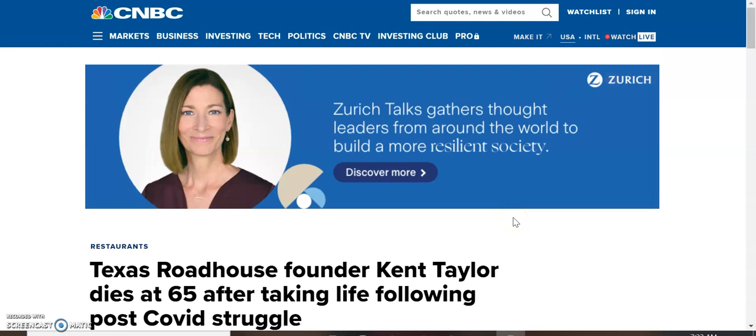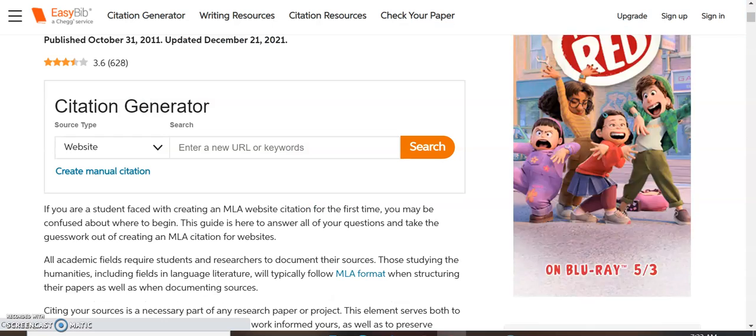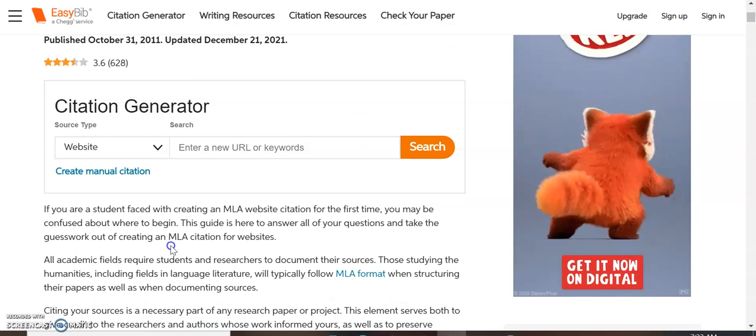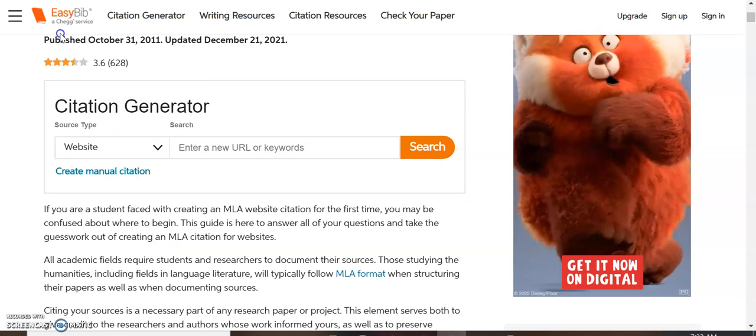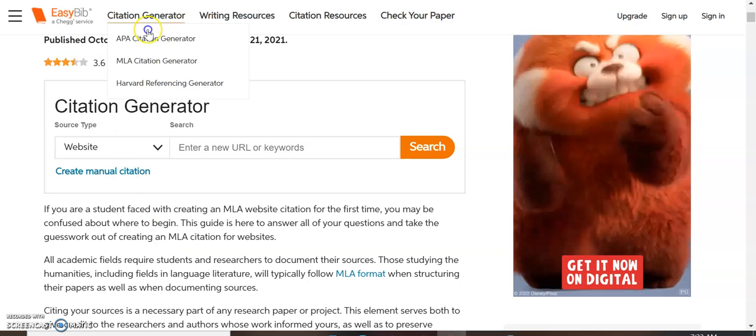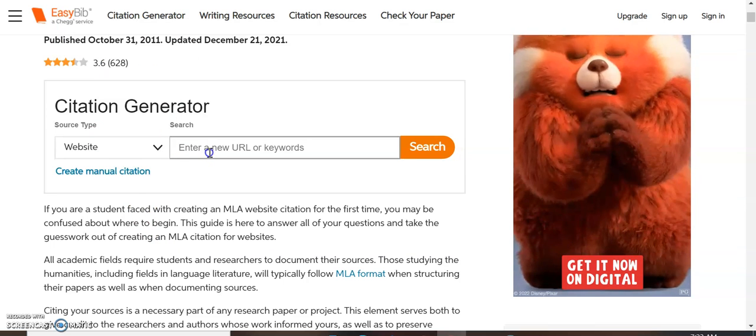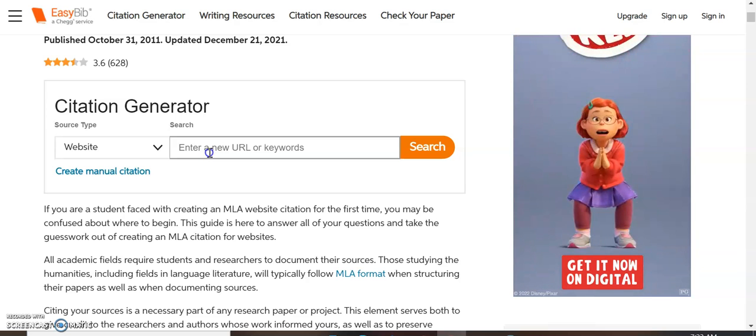So ultimately, I've chosen the CNBC article by Emma Newberger for this, and nothing that I find in a Google search is going to just give me the bibliographical citations. That's one of the things that makes the databases very convenient. So what I have to do is make my own bibliographical citation for this article. I'm going to copy the URL and go over to my good friend EasyBib. It's just easybib.com and they will help me to generate my citation.